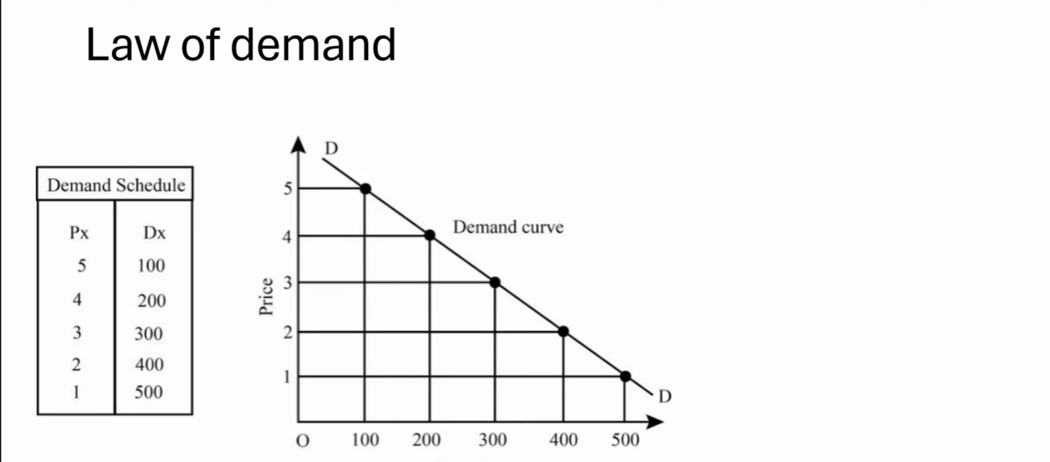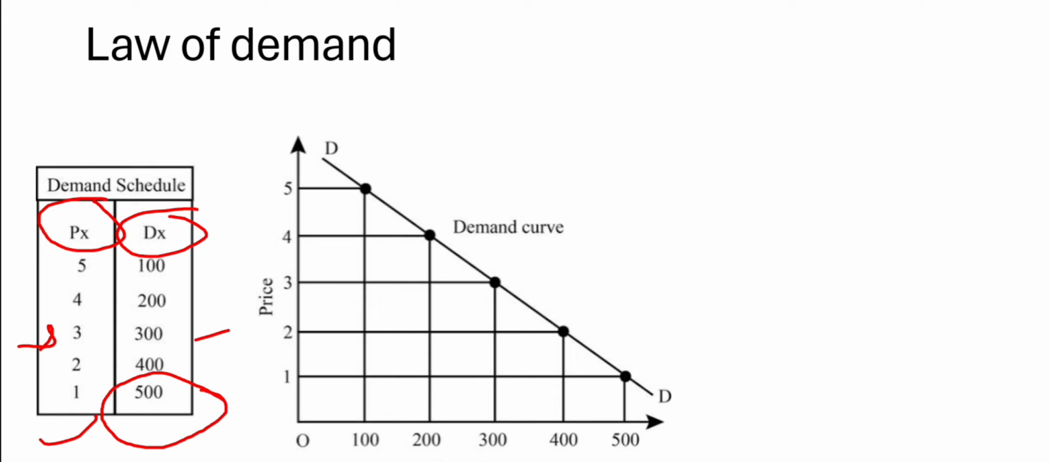Let's see the graphic representation of the law of demand. First of all, we should take a look at the demand schedule. Here you can see the price and demand. When the price is rupees 5, demand is 100, and when the price was reduced to rupees 4, demand was 200. Further, the price is reduced to 3, and here demand is 300. When the price is 1, demand is 500.